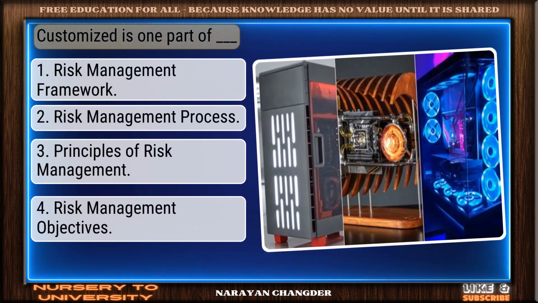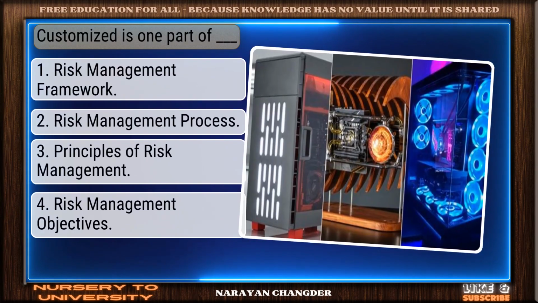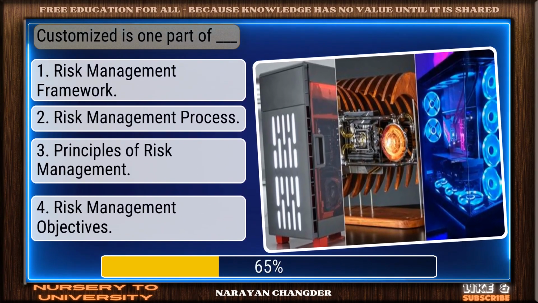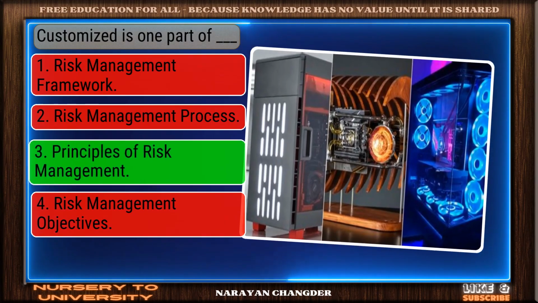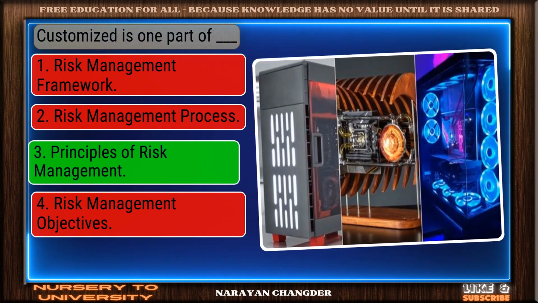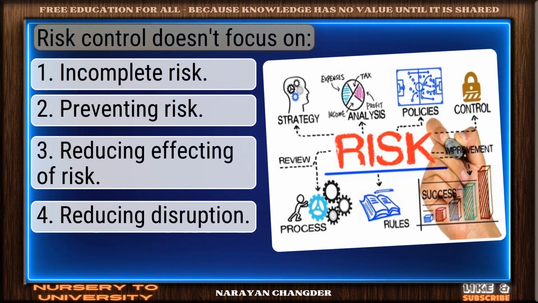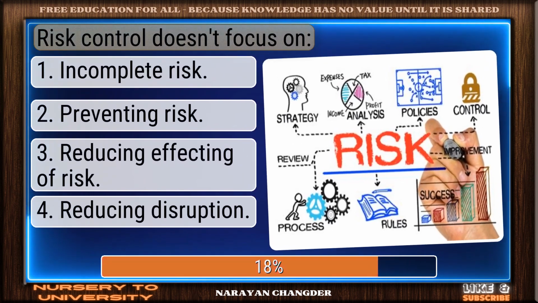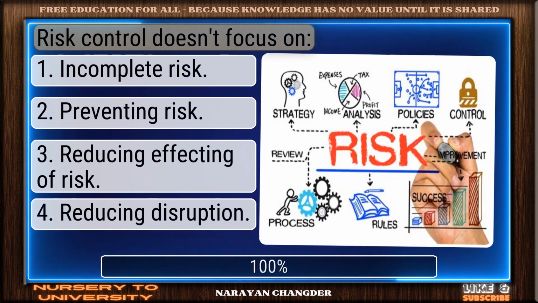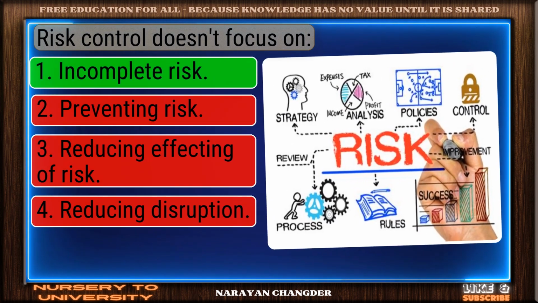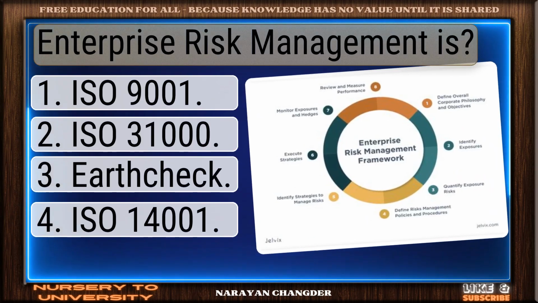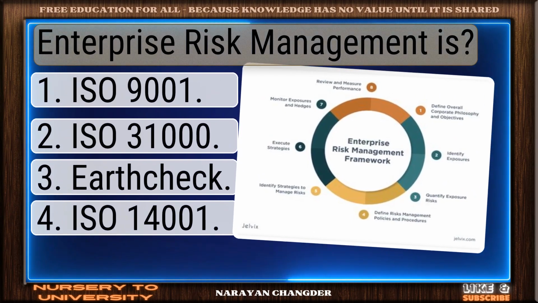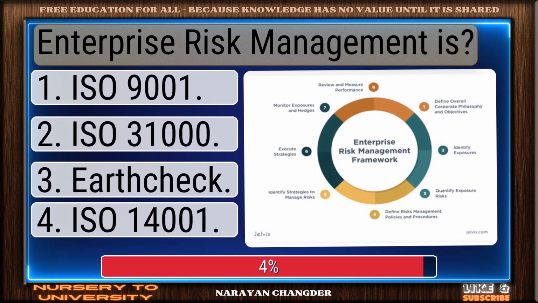Question number 48. Customized is one part of dash. Great job. Principles of risk management is the accurate answer. Question number 49. Risk control doesn't focus on. Correct. Incomplete risk is the right answer. Question number 50. Enterprise risk management is?